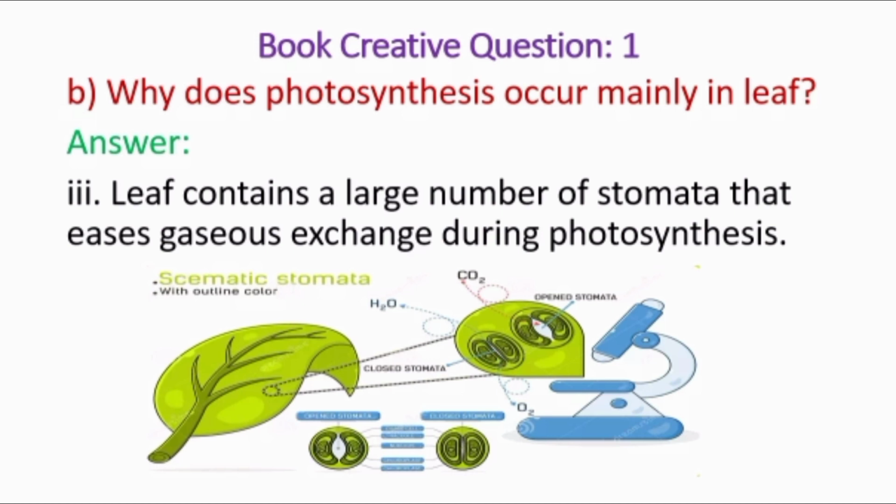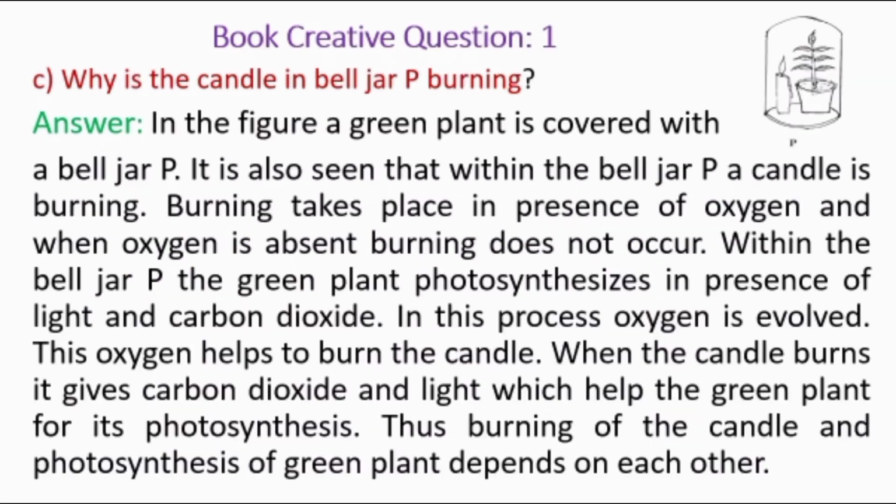Reason number 3: the leaf contains a large number of stomata that ease gas exchange during photosynthesis. For these reasons, photosynthesis mainly occurs in the leaf. Hopefully, you have understood the answer to question number B. Now move on to question number C.